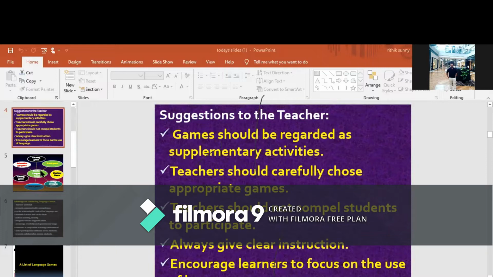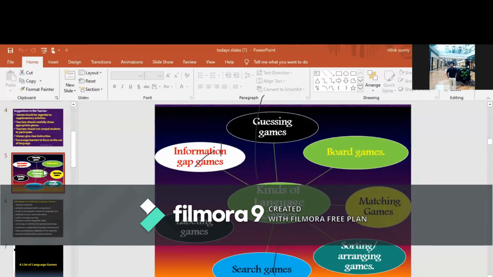Okay, and the next slide speaks about the kinds of language games. What kind of language games are there, and how to select these games, are going to be discussed now. I have categorized the language games into the following types. The very popular game is the guessing game, which is very popular in second language learning. The second one is board games, the third is matching games, then sorting and arranging games. We are going to discuss all these kinds in this session.